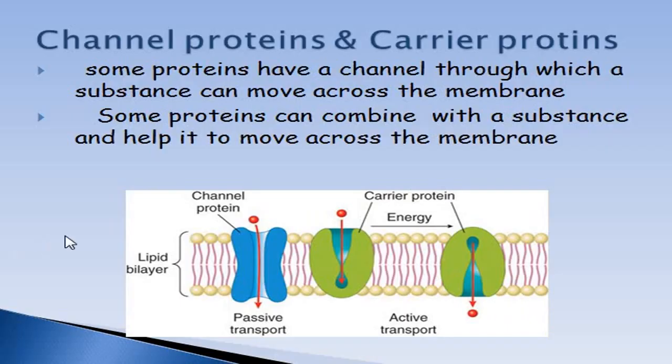Now the first one is channel proteins and carrier proteins. Some of the proteins have a channel through which the molecule can easily pass, and some of the proteins attach to a molecule and then move it across the membrane. So the first one is a channel protein, and these are the carrier proteins.